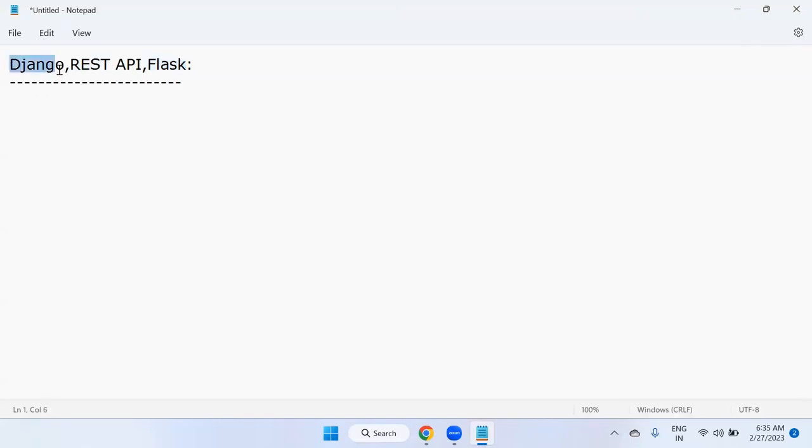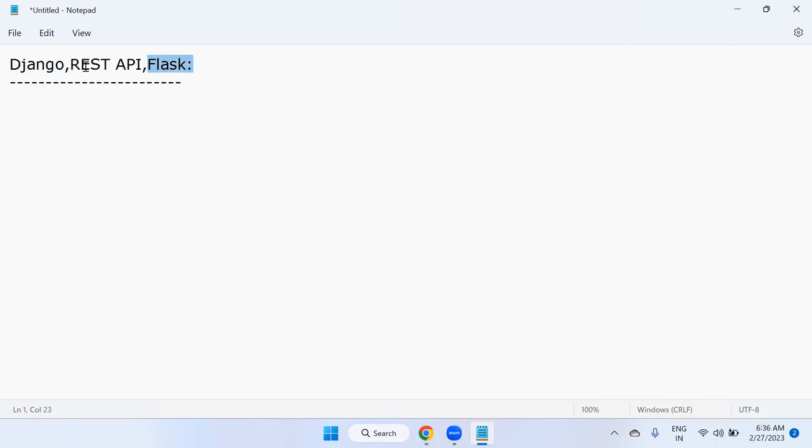First, we need to talk about Django because without having idea about Django, we can't go for REST API. Okay. So after Django, we will start REST API. After then, we will start with the Flask only. These are all completely Python-based frameworks. So the duration of this course is minimum 2.5 months. It will take to complete Django, REST API, Flask. And in Django, I'm going to explain projects also. Okay, 2 to 3 projects I'm going to explain after completion of Django.